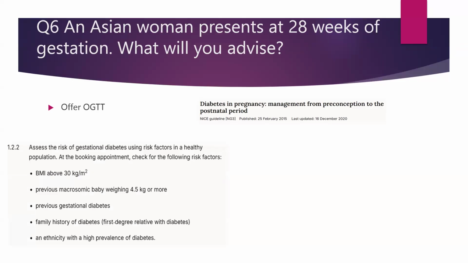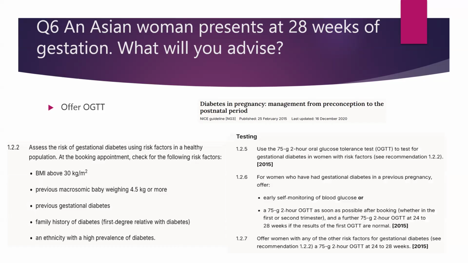At the booking appointment, check for the following risk factors. Does the patient have BMI above 30? If the patient has history of previous macrosomic baby of weight 4.5 kg or more, previous GDM, family history of diabetes, especially first degree relative with diabetes, and an ethnicity with a high prevalence of diabetes, like an Asian ethnicity in this context. So, in this context, we should offer the patient a 75-gram 2-hour GTT to test for gestational diabetes in women with risk factors, like our patient who has Asian ethnicity.